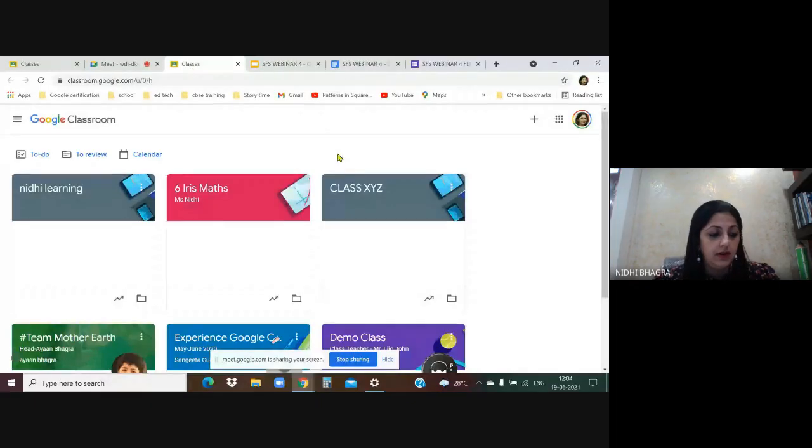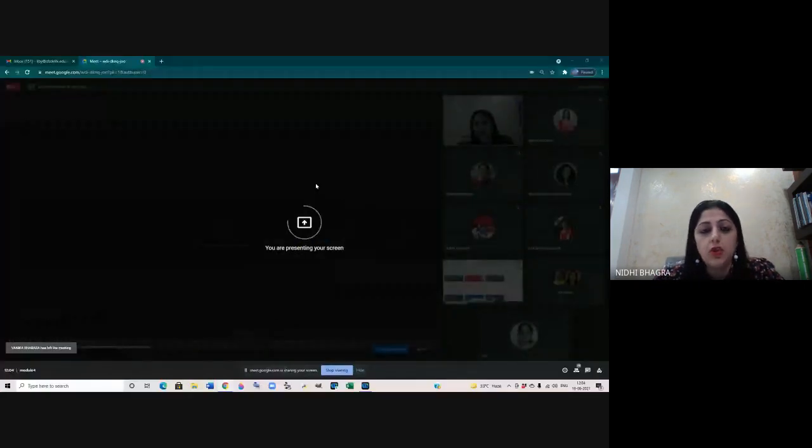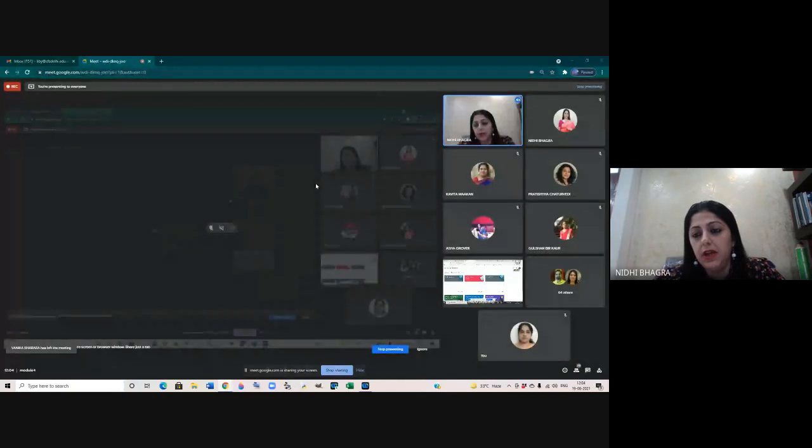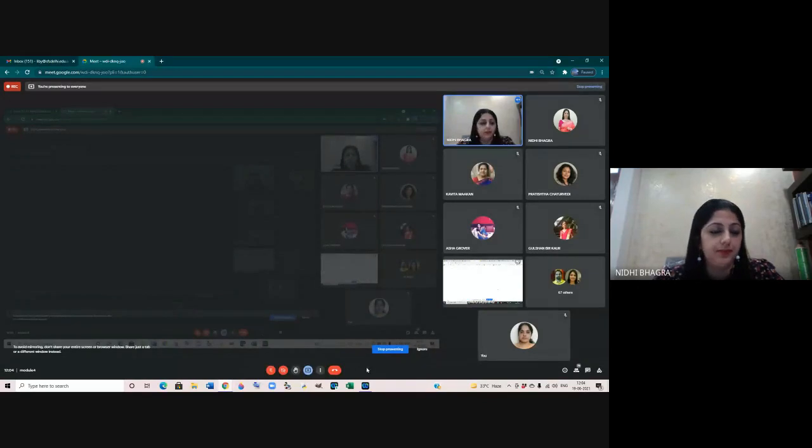I'm going to present my entire screen. For Google Drawings, now there are two options. First option, you can go to Google App Grid. Look at these 9 dots, Google App Grid. Here, click on Drive. Click on New.